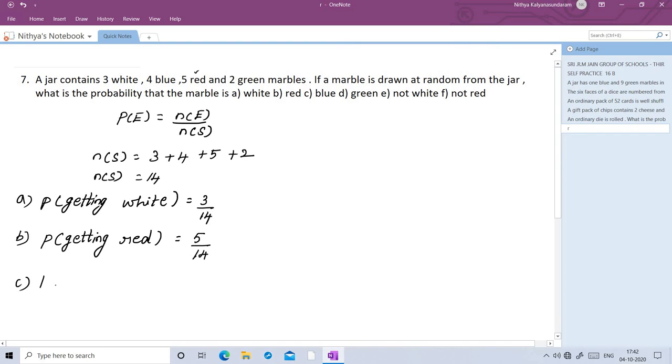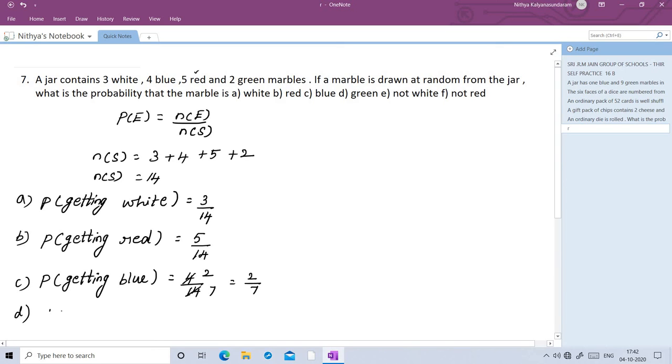C question, probability of getting blue. So number of blue marbles is 4. 4 by 14, we can cancel in the 2 table. 2 twos are 4, 7 twos are 14. So answer is 2 by 7.